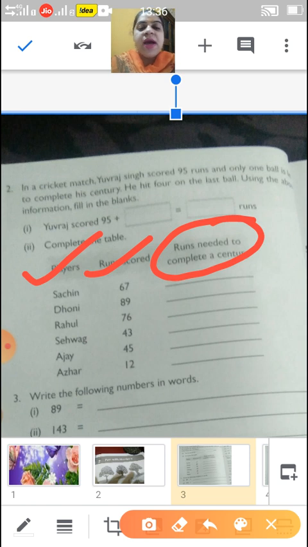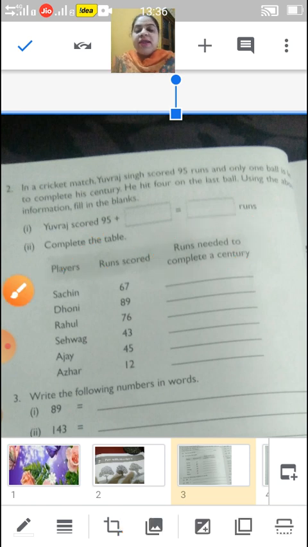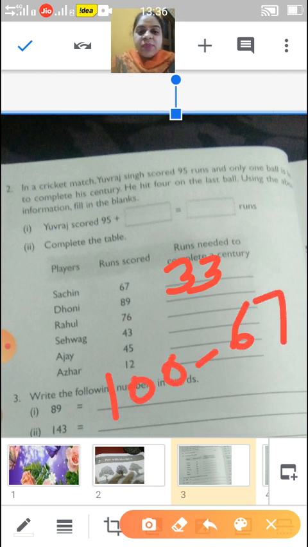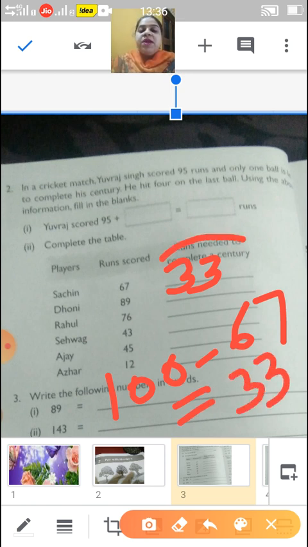So children, come back. Now Sachin scored 67 runs. So children, how many runs does he need to score? Yes, very good. You are correct. He needs to score 33 runs. And how will you get it? I told you previously also, if you do 100 minus 67, it will come 33. So he needs 33 runs to complete his century.